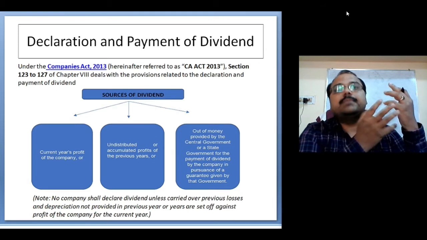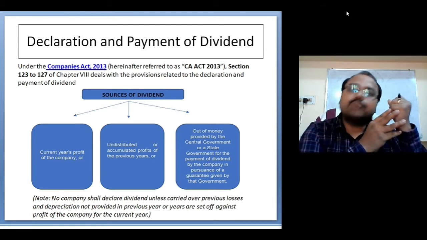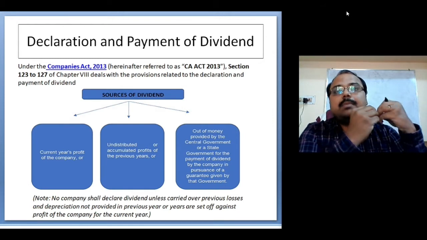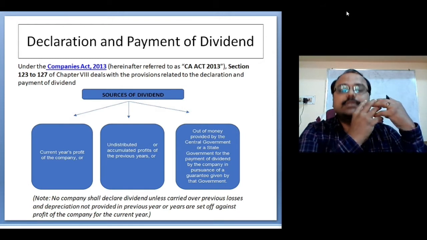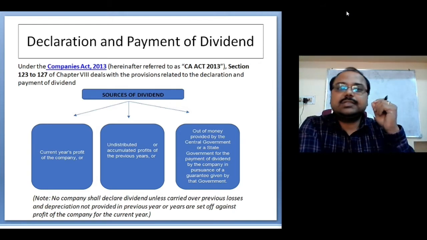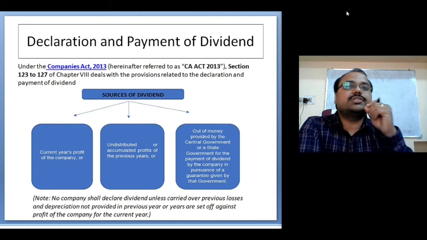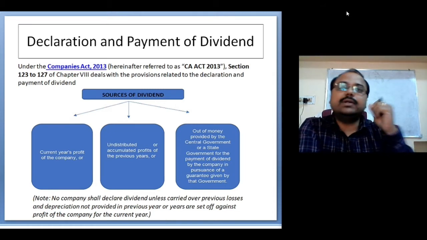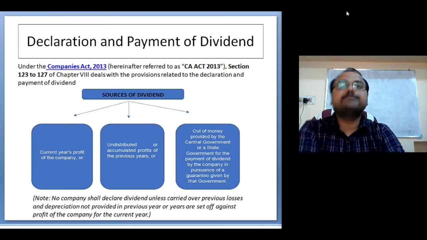After performing the business, if the company gets profit out of it, then the company declares some amount of profit to the shareholders as dividend. So dividend is just a part of profit which is distributed to the shareholders, be it equity shareholders or preference shareholders, right?